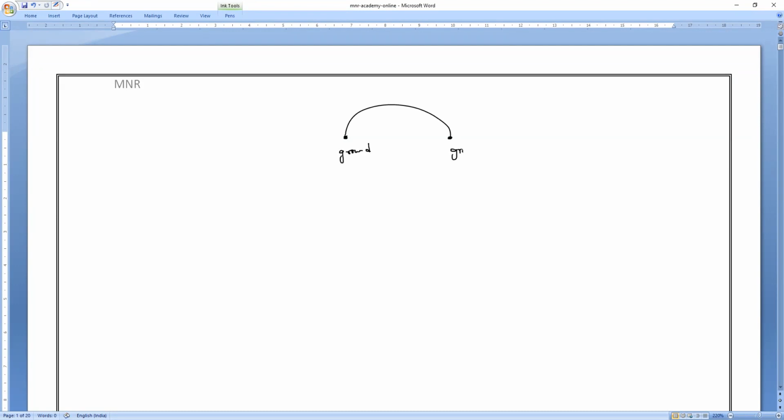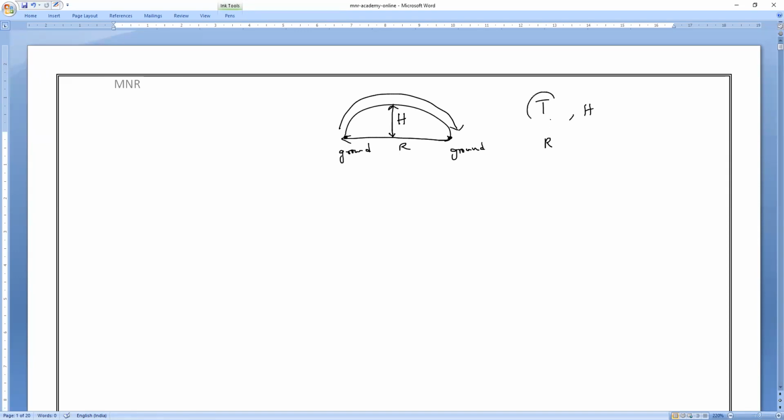So ground to ground, what is the projectile motion? In these three things we have calculated. One is time of flight. Second one is horizontal range, and third one is maximum height. Am I correct? Please respond.